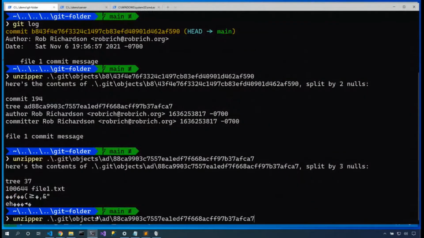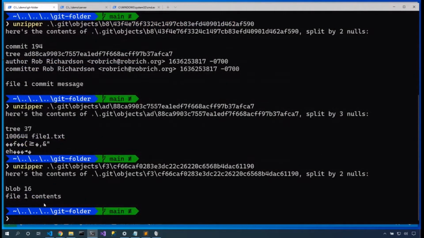Okay, so let's unzipper F3 and CF. And so here's the contents there of that file. Now it says blob, and here's the file one contents. Ooh, that's the contents of the file that we created. So we see three different types of nodes. We have commit nodes, we have tree nodes, and we have blob nodes.